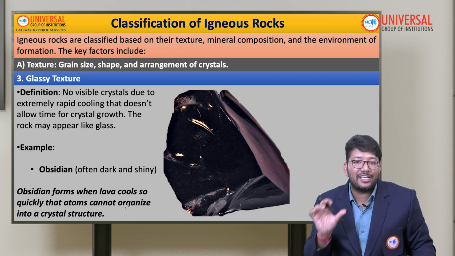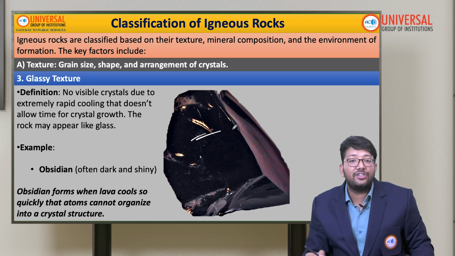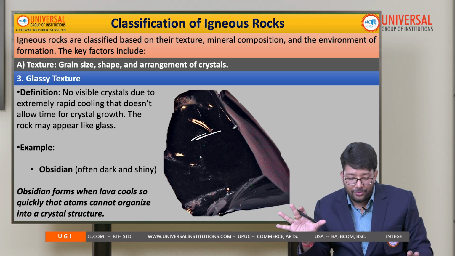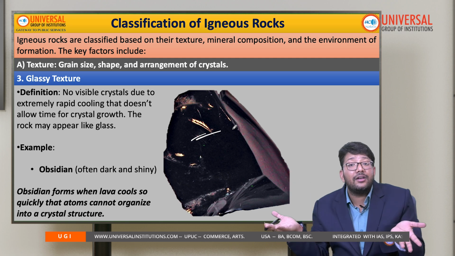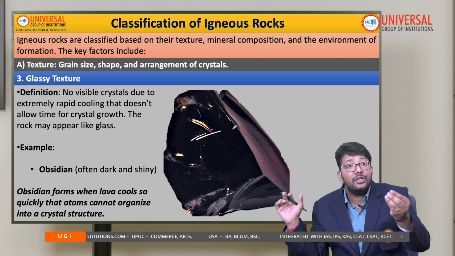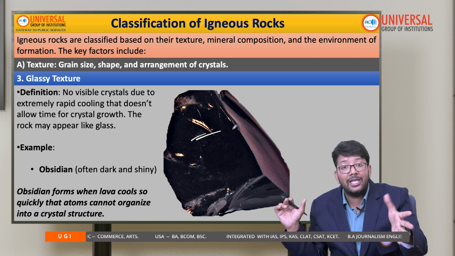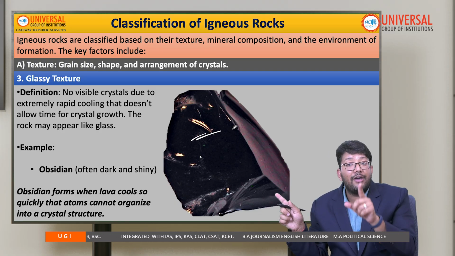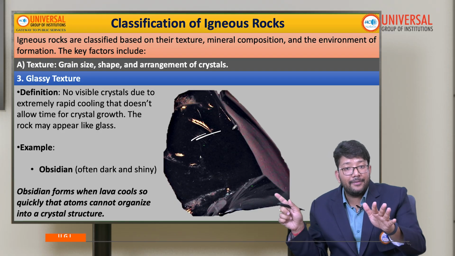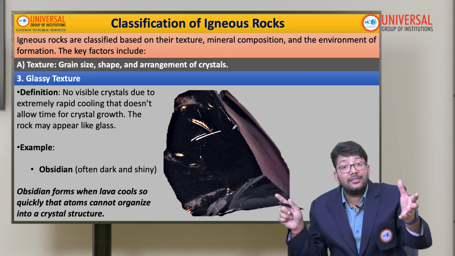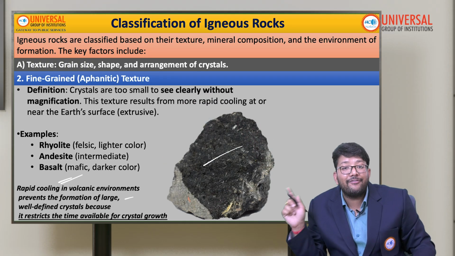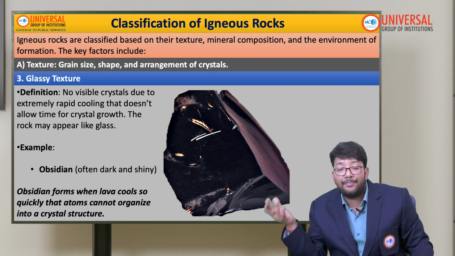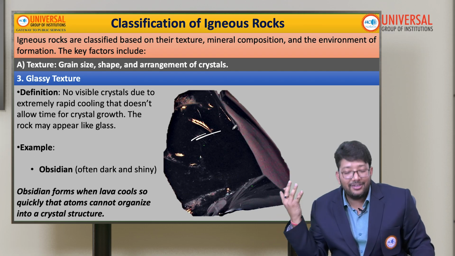Third is glassy texture. An example of glassy texture is obsidian. Obsidian is an igneous rock only. There is no visible crystal, because of extreme rapid cooling. This type of texture comes in igneous rock when it is cooling even more rapidly than aphanitic rocks. If more rapid cooling is happening, we have the glass like texture.